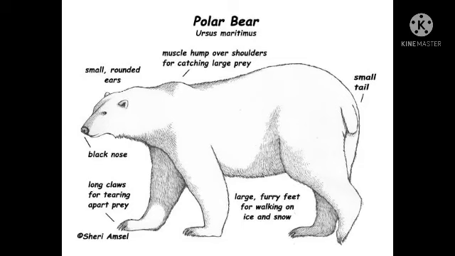We know very well they have thick fur on their bodies. Thick fur means the air is closed in. So the polar bear's thick fur keeps the animal warm by trapping the body heat. And the polar bear has padded feet to walk easily on snow. We know very well the polar bear's fur is white in color, so it looks like the snow.